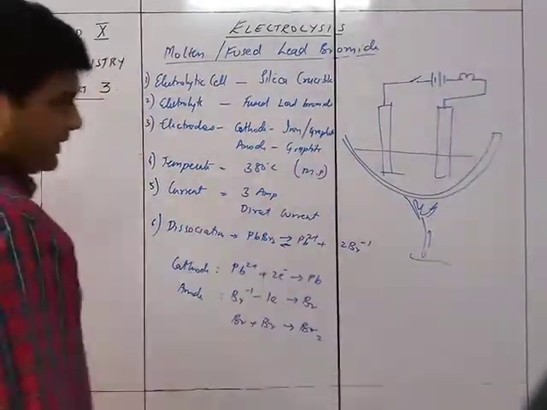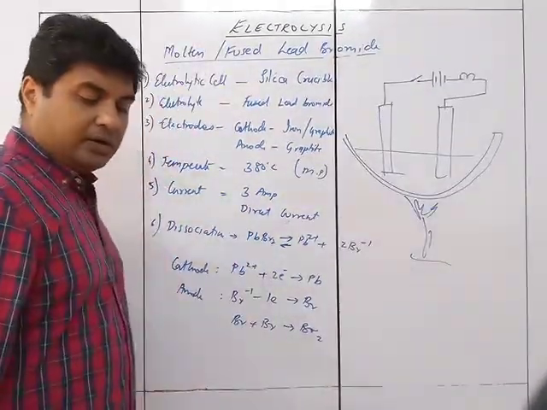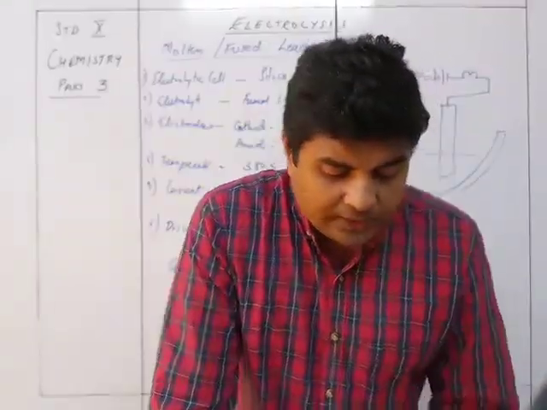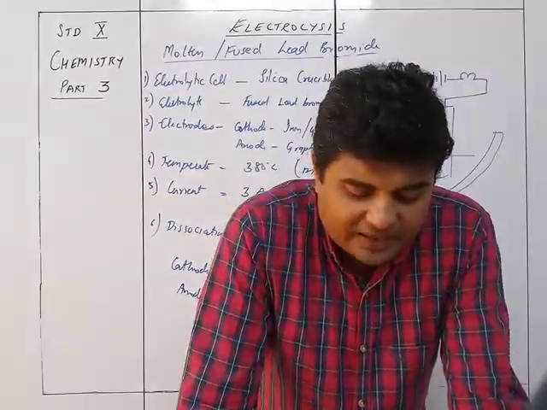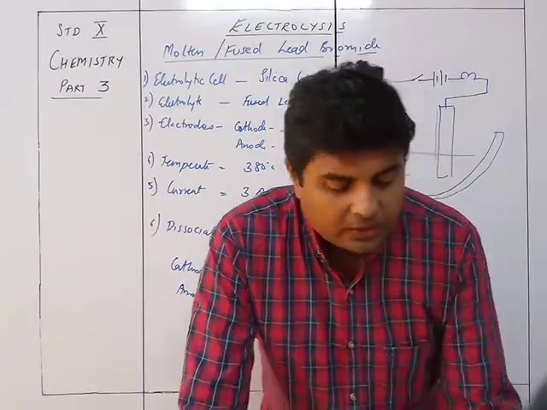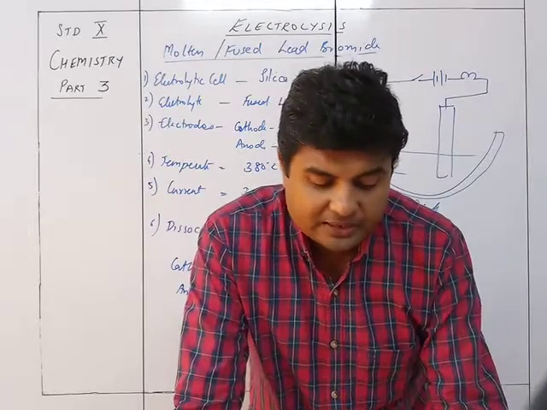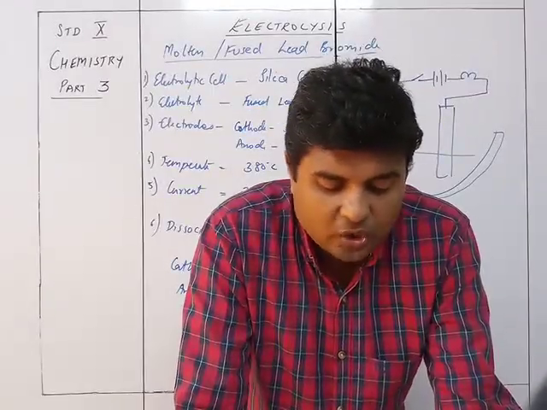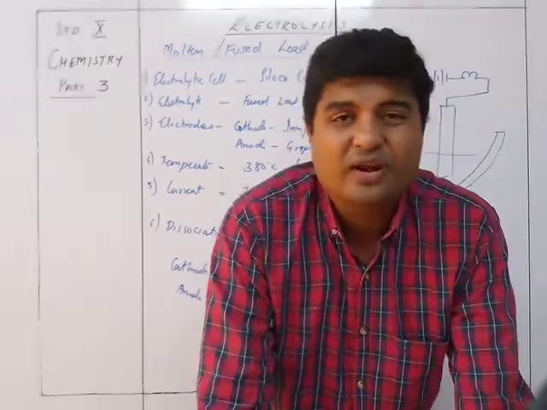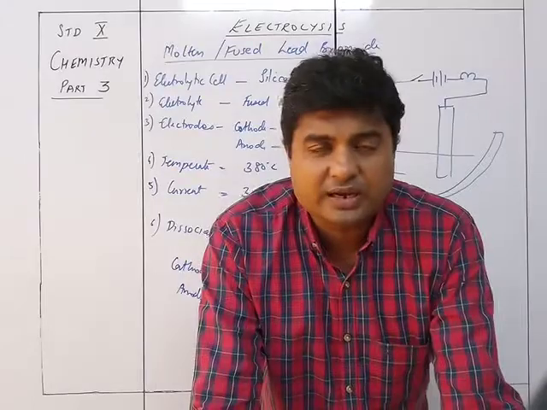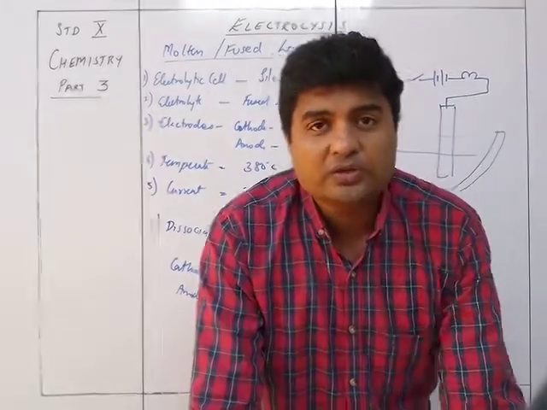So this is exactly what is happening over here. Now let's understand this in detail. The electrolytic cell is made up of a silica crucible heated slowly from outside. The crucible is made of silica since it is non-reactive, withstands high temperature, and is also a non-conductor of electricity. So this is the reason why we are using a silica crucible over here, because of these three reasons.